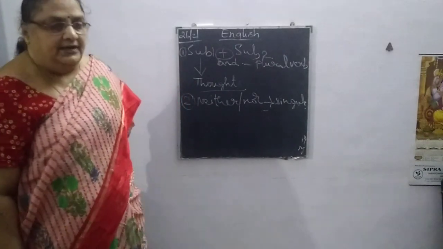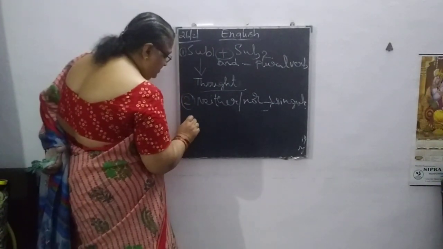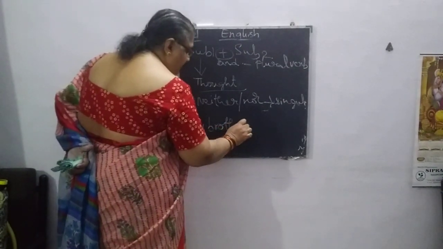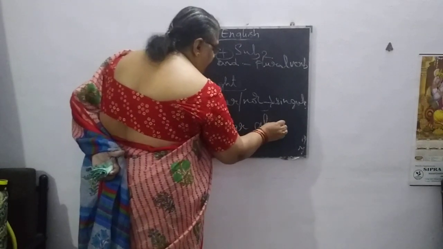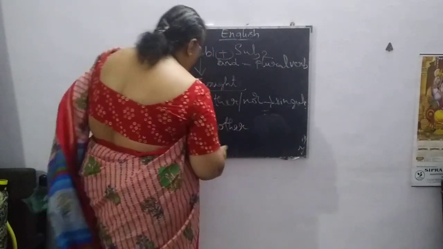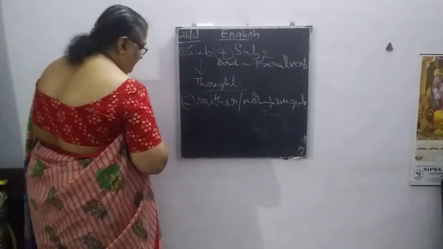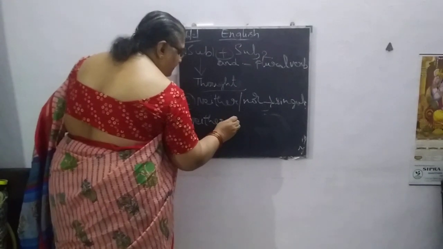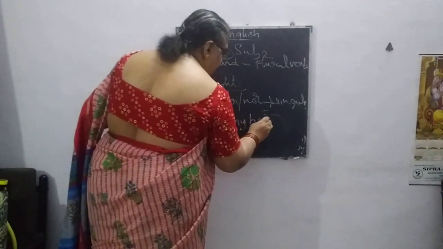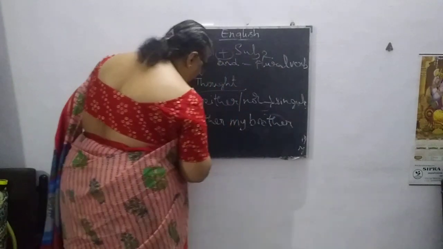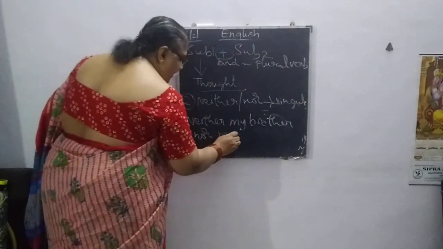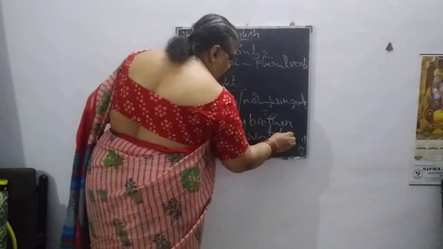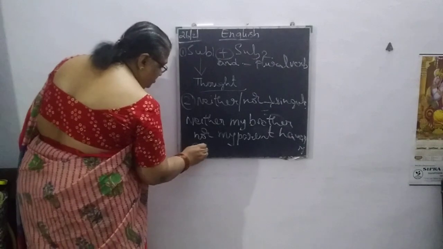But at the same time, suppose we write, neither my brother nor my parents have gone out.